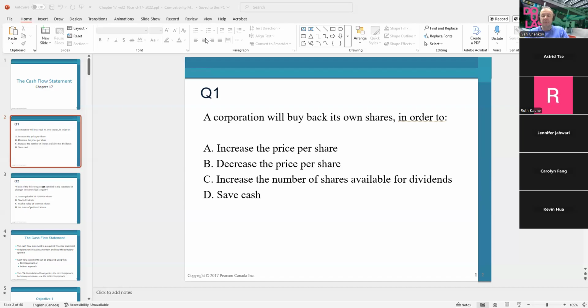But if we decrease the number of shares, what's going to happen? So we're choosing now between A and B. What would you expect, to decrease the price per share or increase the price per share? Increase the price per share, okay? And the next one,